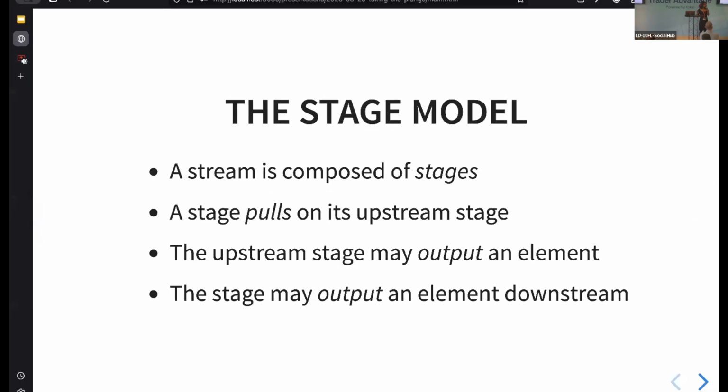Okay, so this is how we're going to think about our fs2 streams. Our streams are composed of stages. I said there were 4 lines. You can imagine in this stream, maybe there are about 3 stages. We'll see them in a sec. A stage pulls on the stage upstream, and that upstream stage may output an element. And if this stage receives an element, it might do some processing, and it might output that element downstream.